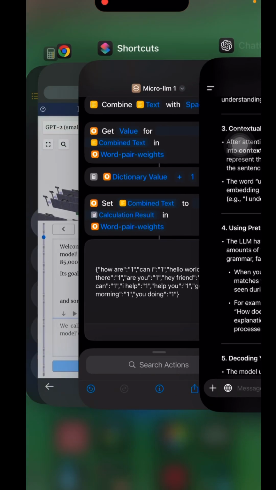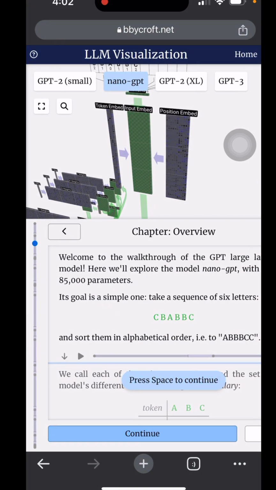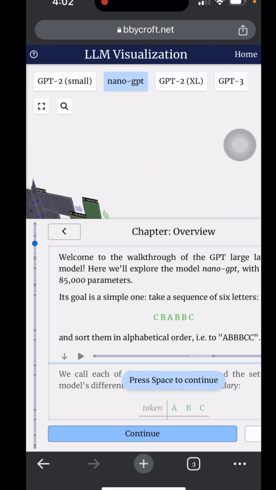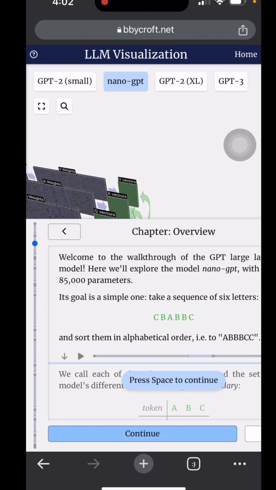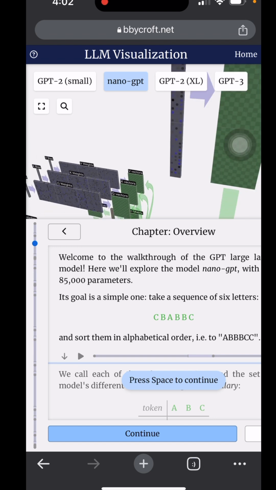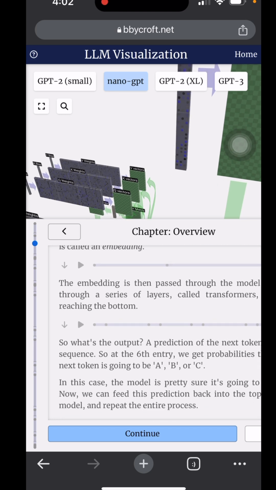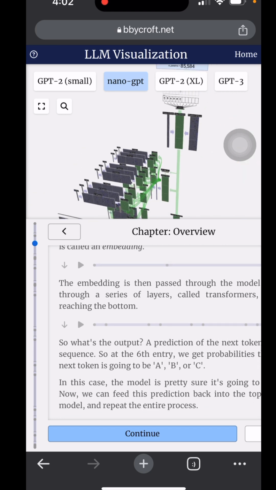So if you do use that website, again, it's bbycroft.net. It basically does what I was just doing for myself there, but more in depth, with a higher-level technical overview, going into the vectors, the weights, and all that stuff. But breaking it down so that we can understand it from the core is definitely going to help us understand this a little bit better as we move on to these larger and larger models. And that's pretty much it. I just wanted to share for those that are looking to learn.